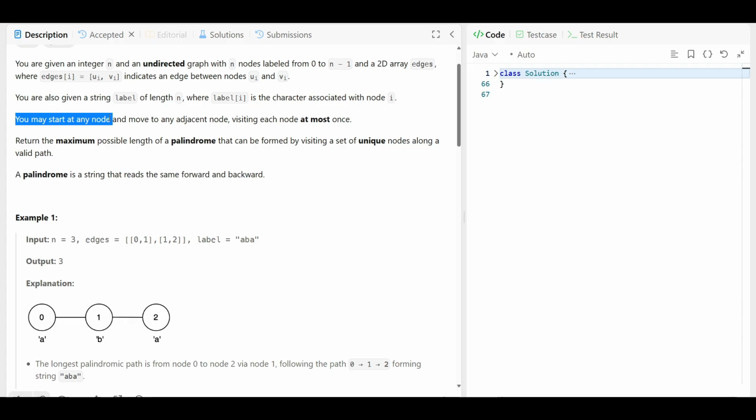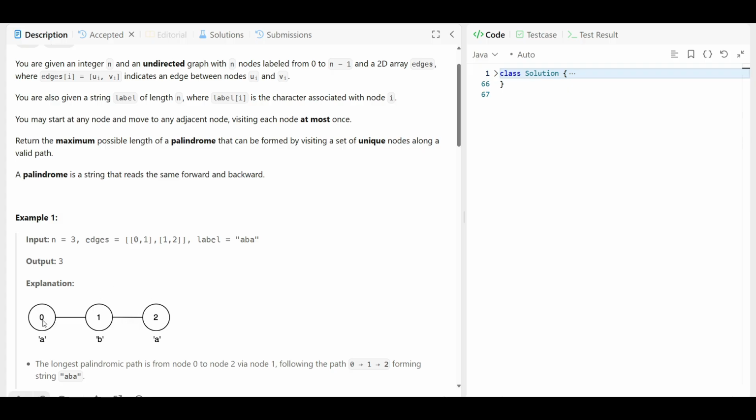You may start at any node and move to any adjacent node, because it is an undirected graph. That is fine. You can start from 0, 1, or any node, and go through adjacent nodes. 0's adjacent is 1, and 1's adjacent is 2 also, right?